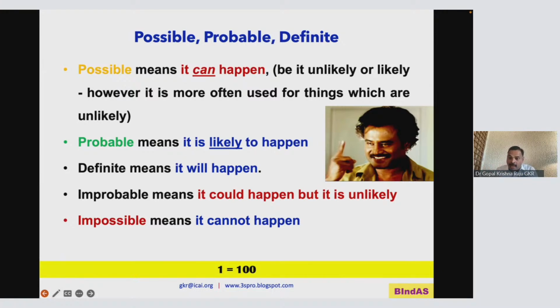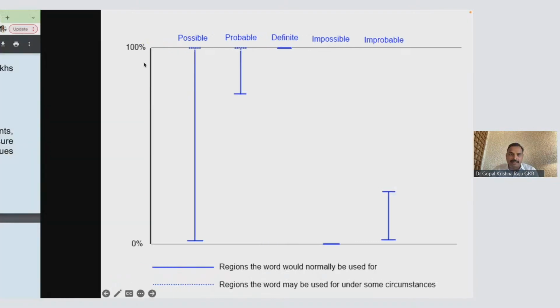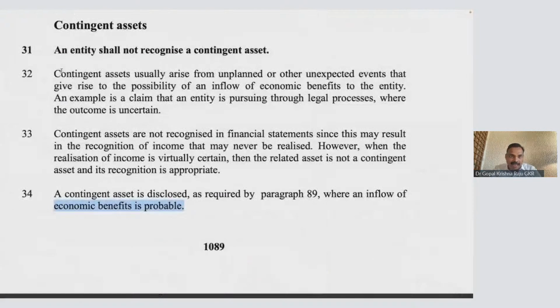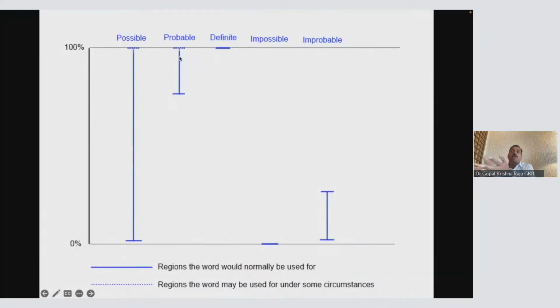Possible means between 1 and 100. Please look at this: possible means not 0, just above 0. 1 to 100 is possible. Impossible means 0. Definite means 100. So impossible, I am clear. Definite, I am clear. Possible means 1 to 100. So please understand this definition. Contingent asset means possible, but you will disclose only if it is probable. So what is probable? Close to 100.